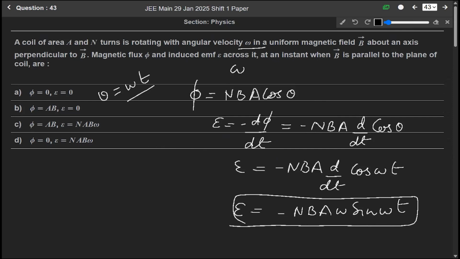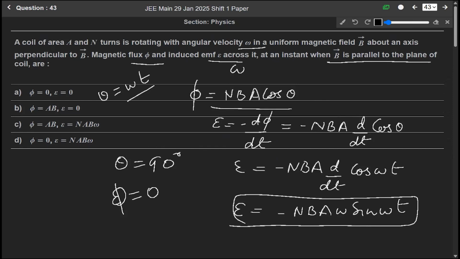And we have to find the magnetic flux and induced EMF when B is parallel to the plane of the coil. So if B is parallel to the plane of the coil, then theta will become 90 degrees. So cos 90 will be 0. So at that time phi will be 0, and the induced EMF, with sin 90 equal to 1, will be equal to B A omega into N only.